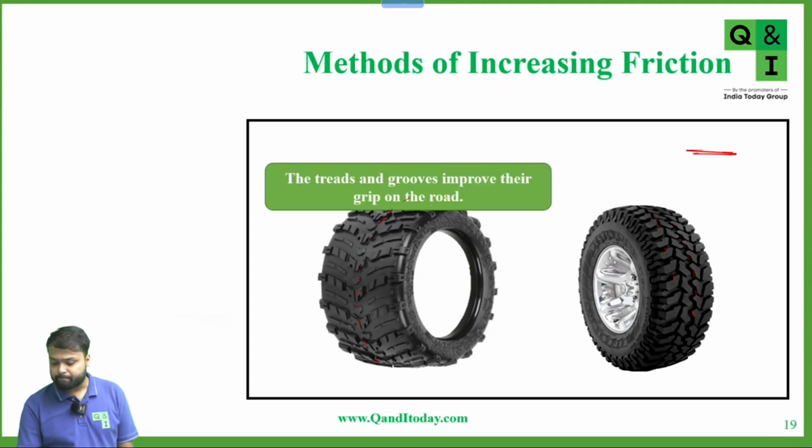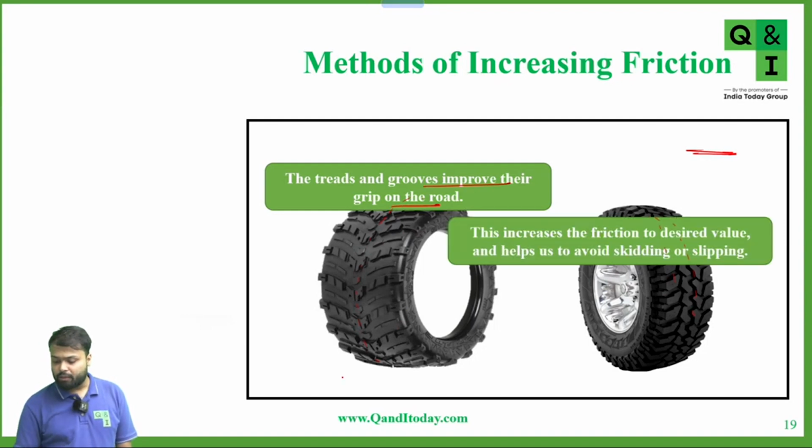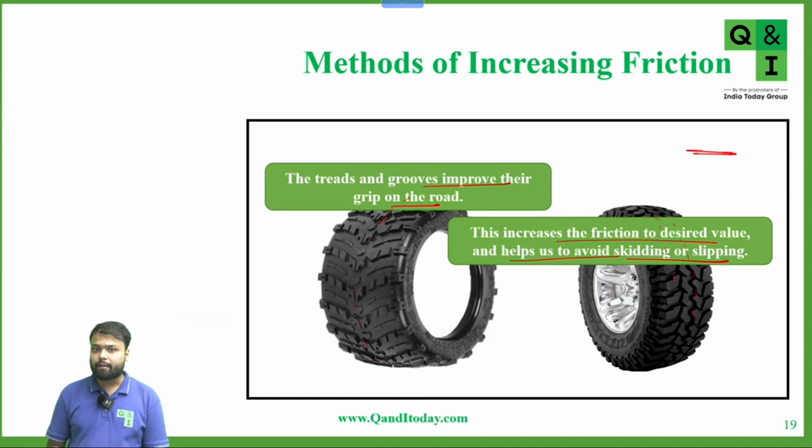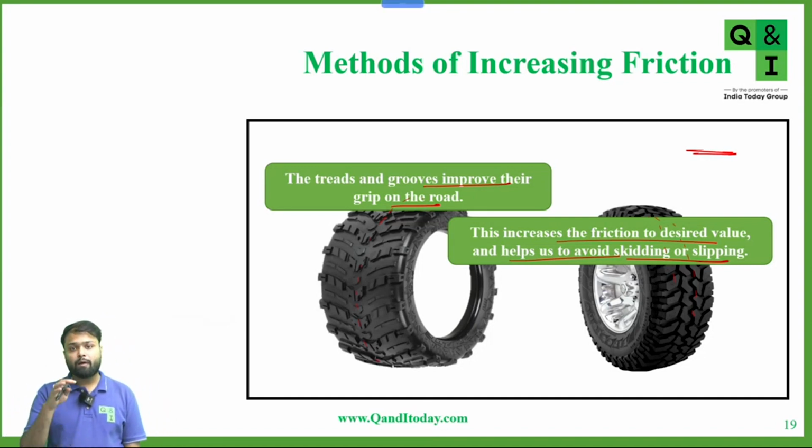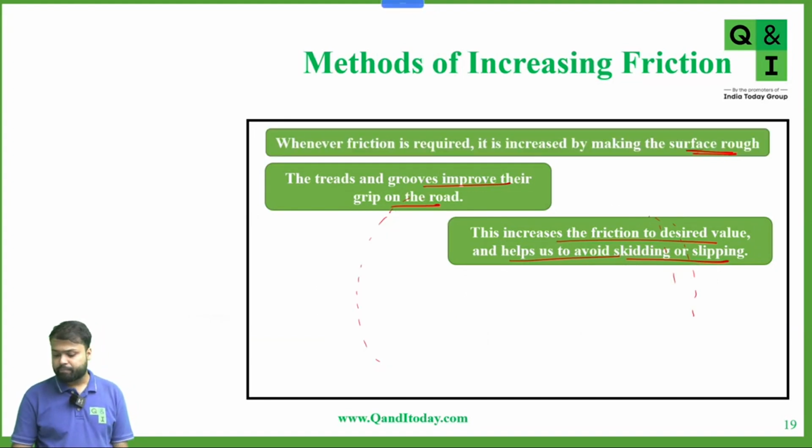Okay, so the treads and grooves improve the grip on the road. This increases the friction to the desired value and helps us avoid skidding or slipping. If a tire becomes old, it starts skidding or slipping. That's why it is necessary to replace the old tire with a new tire. Because if the tire is old and you apply the brake, you want the vehicle to stop there, but as the tire gets old, gripping is reduced, because of which tires start skidding. Okay, is this clear?